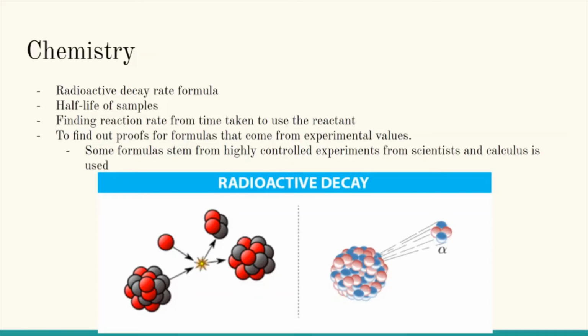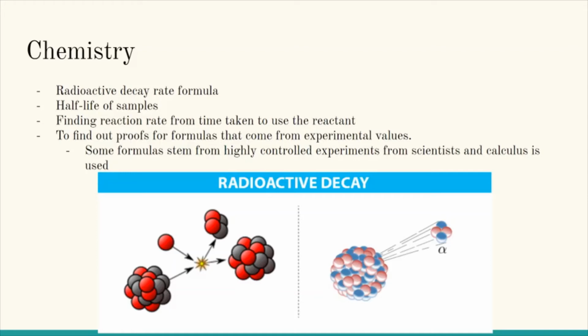So even in a subject like chemistry, calculus is used. In chemistry, there's something called radioactive decay, and it shows the decay of radioactive particles or substances over time. That's also a relationship between how much the mass of the substance is decaying over time. And using calculus, we can find out the rate at which decay is occurring, and we can find the reaction rate from the time taken to use the reactant.